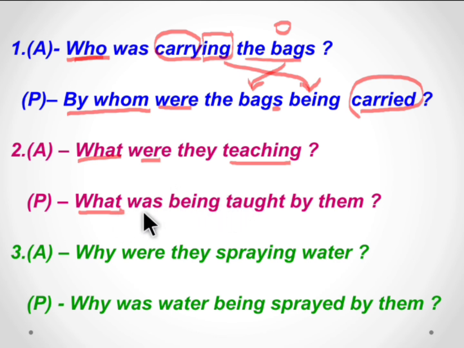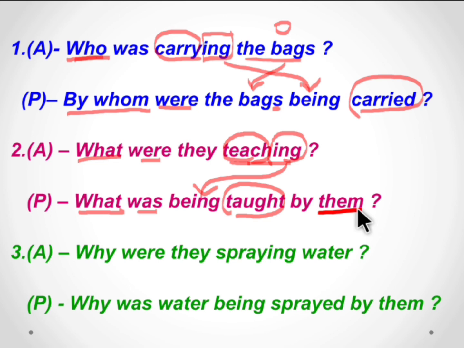So what was, this teaching, ing in teaching becomes being here. Teach is the main verb and the past participle is taught. They changes to them. So what was being taught by them?